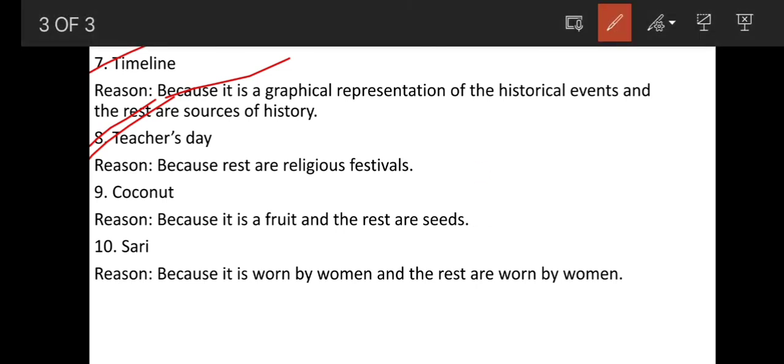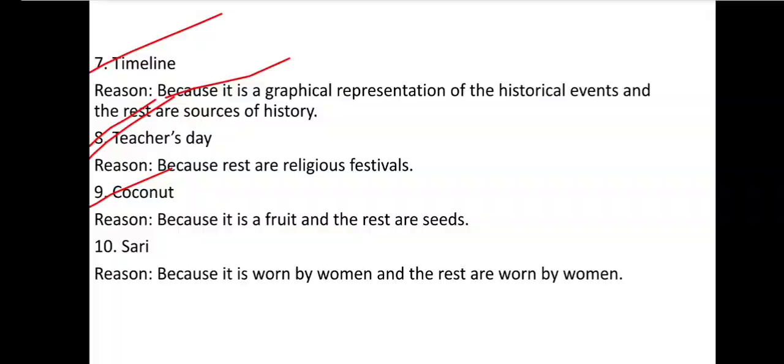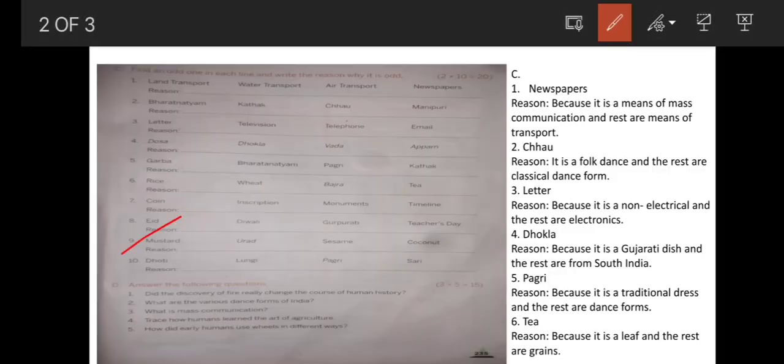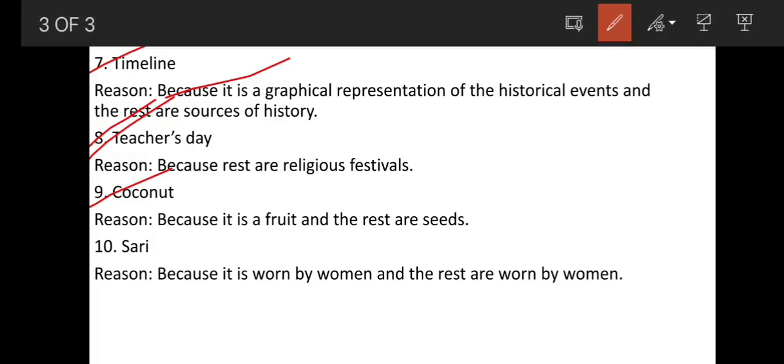Next, 9. Mustard, urad, sesame, coconut. Which is the odd one? The odd one is coconut. Why? Because it is a fruit and the rest are seeds.